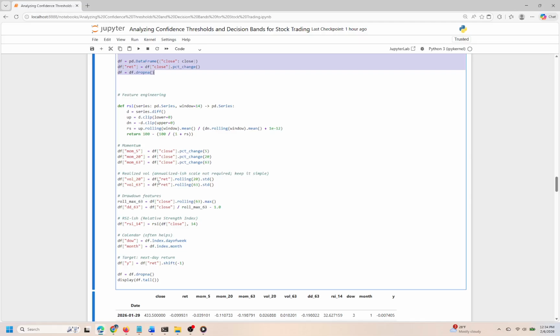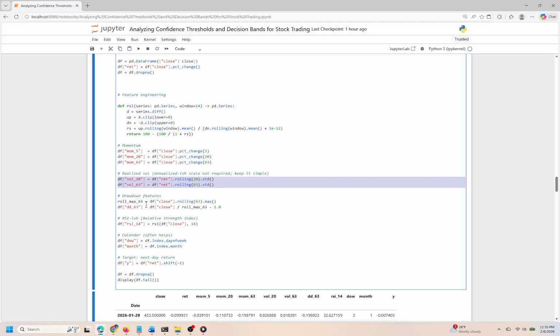Moving into feature engineering, we create several important features that can help our predictive model gain more insights. First, we calculate momentum indicators for different time frames: 5, 20, and 63 days. These metrics will help us capture how quickly the stock price is changing. We also compute the realized volatility over 20 and 63 days, which quantifies the degree of variation in the stock's returns. This gives us an understanding of the stock's stability and riskiness.